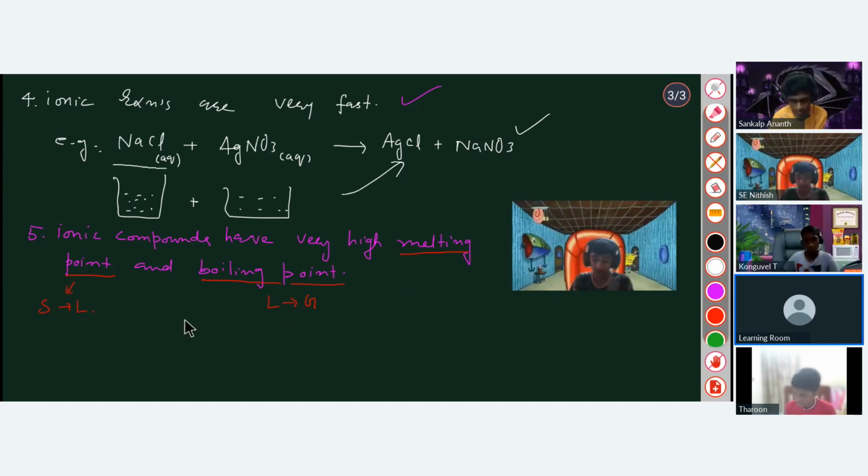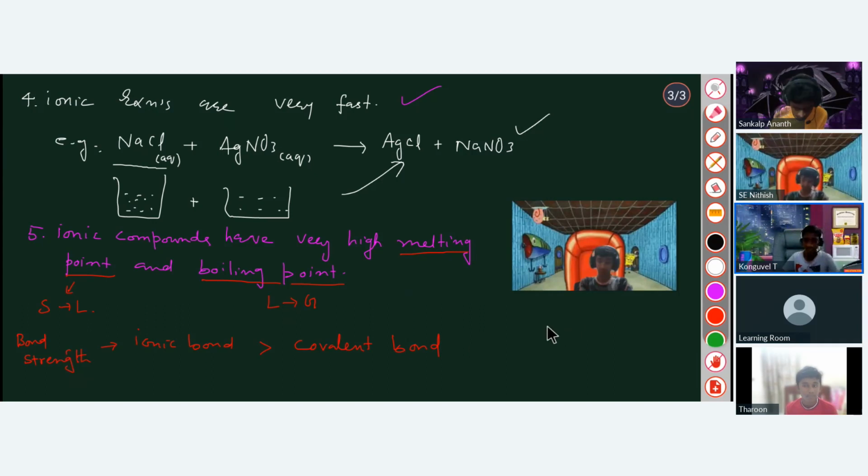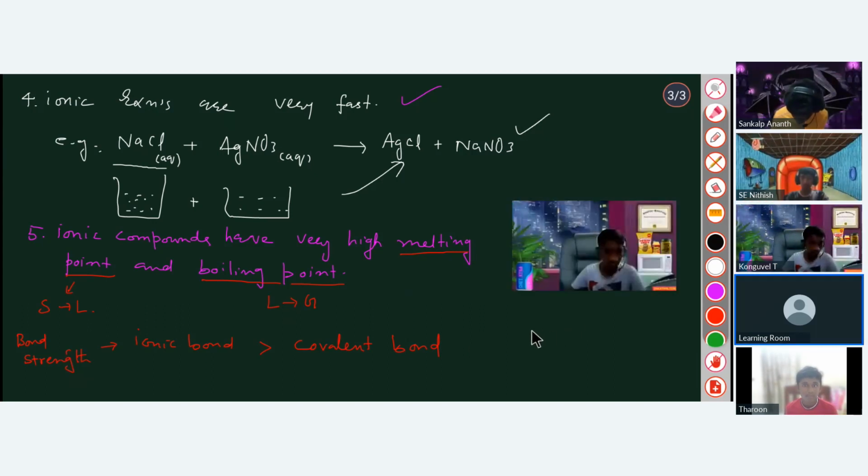Okay, so you have to remember that ionic bond is a stronger bond as compared to the covalent bond. Covalent bond is weaker than ionic bond. Got it? So this is the bond strength. Which bond has more strength? The ionic bond. Exactly. So the covalent bond will break more quickly. Not so quickly, but as compared to the ionic bond, it is weak. You have to compare both. Have you noted this down?